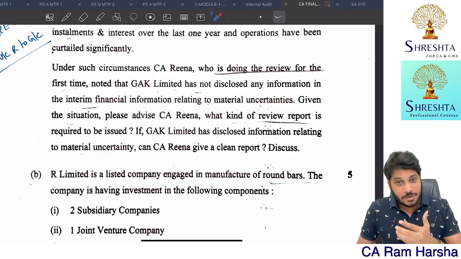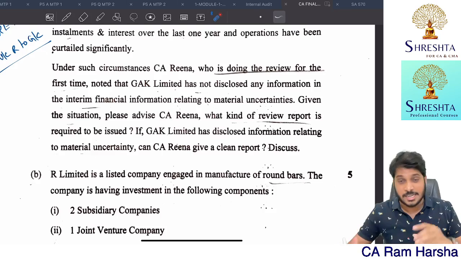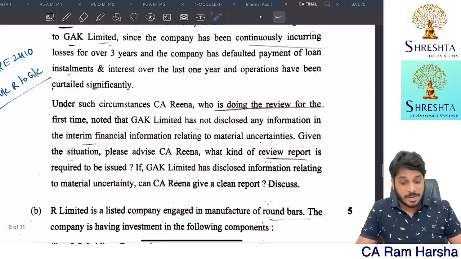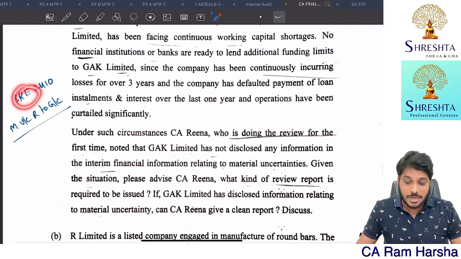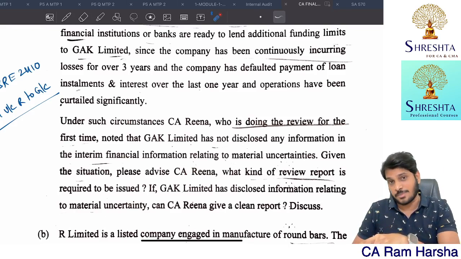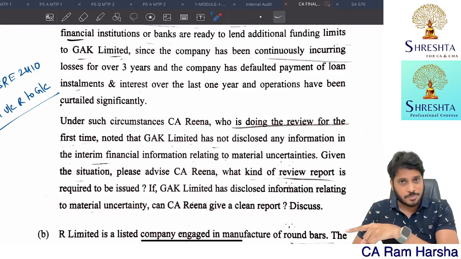If the entity is facing a material uncertainty and has not disclosed it in the financial statements, you have to give an adverse conclusion. Yes or no? By the way, it's a review, man. It's not an opinion. You cannot use the word opinion. You should give an adverse conclusion because material uncertainty related to going concern is not disclosed in the interim financial information.